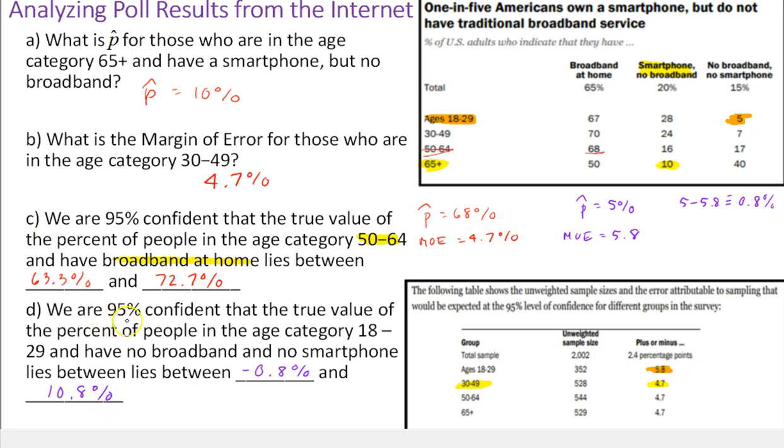We are 95% confident that the true value of the percent of people in the age category 18 to 29 that have no broadband and no smartphone lies between negative 0.8% and 10.8%. Notice this lower value is just a little bit negative. It's kind of close to 0. So again, don't write 0. Use the actual value, even if it's negative, and that'll give us some useful information.